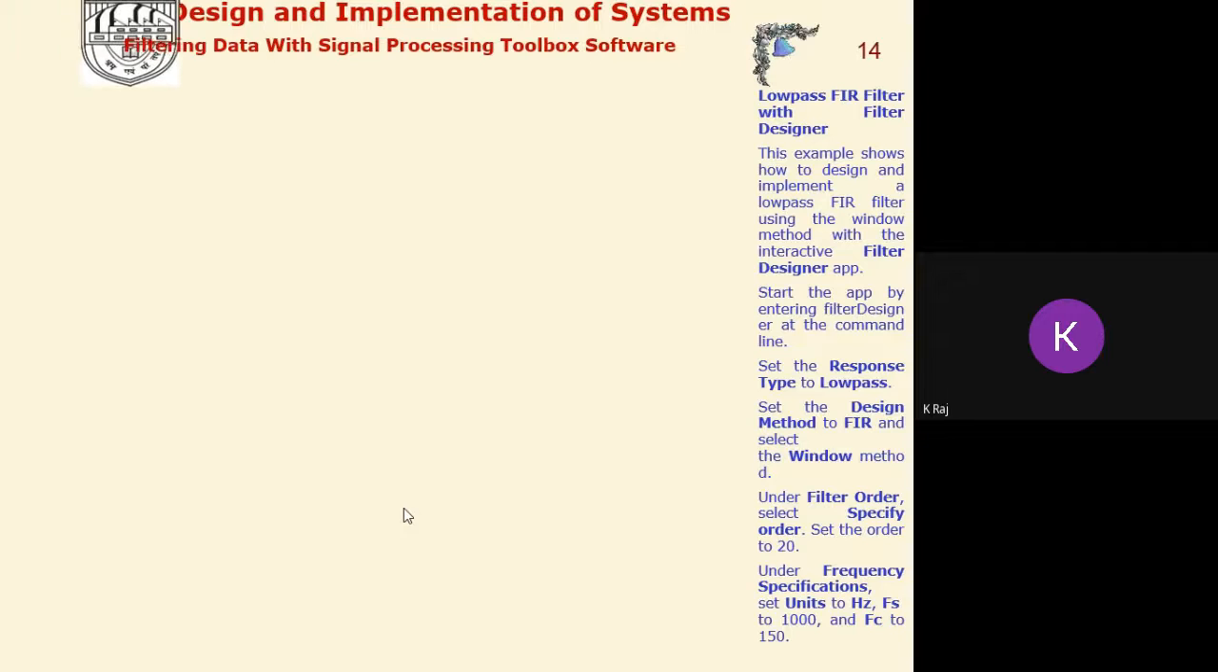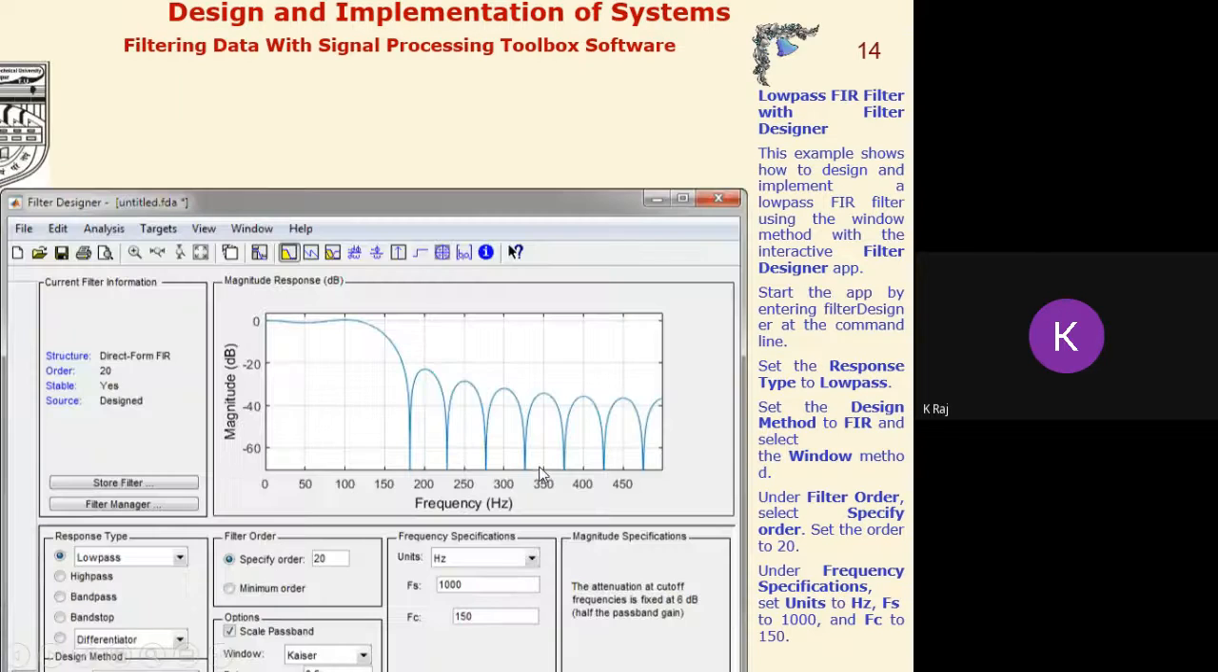window method. Under the filter order we have to specify the order, and in this particular case we have set the order equal to 20. Then under frequency specifications we have to select the units, that is hertz, and Fs, the sampling frequency, 1000 hertz, and Fc to 150 hertz. Now after these selections, we will get the result here.